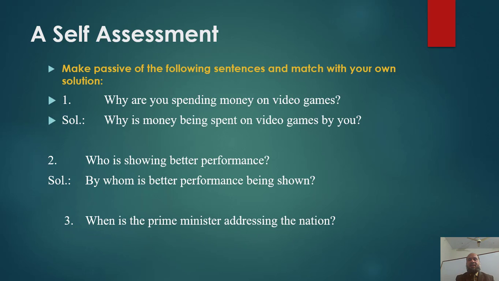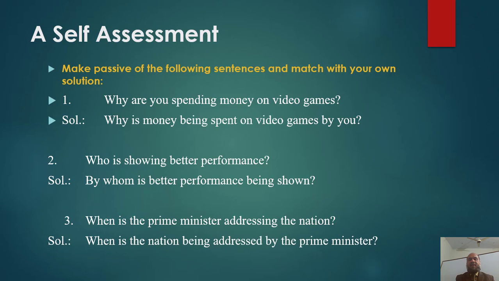Sentence number 3 is, when is the Prime Minister addressing the nation? Make passive of the sentence. Its solution is, when is the nation being addressed by the Prime Minister? Have you matched your answers with the given solution? If there are mistakes, rectify them and clarify yourself.